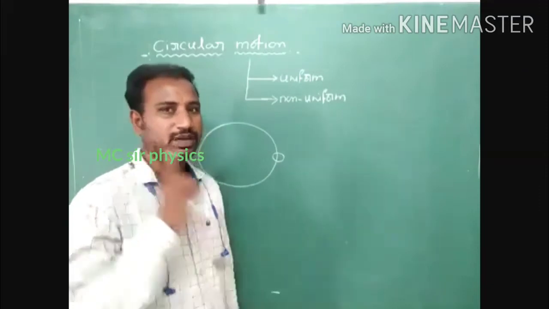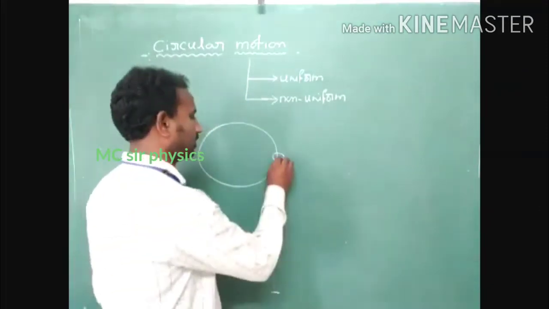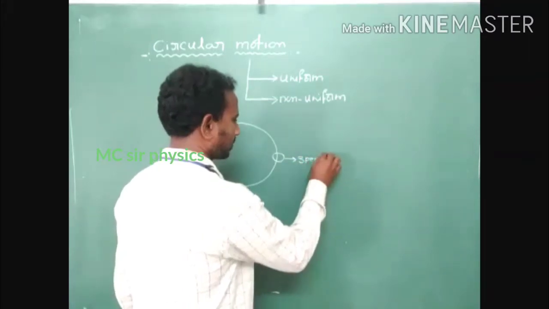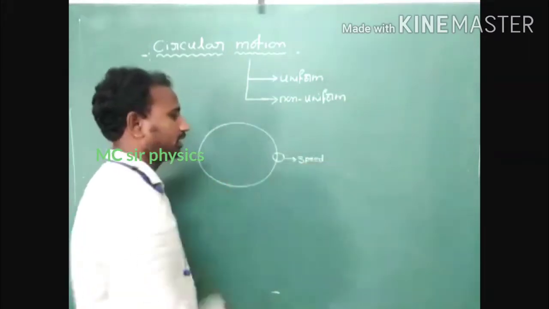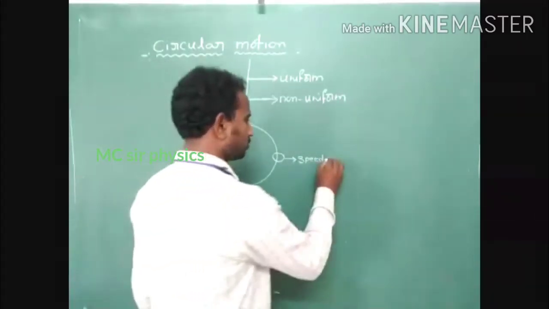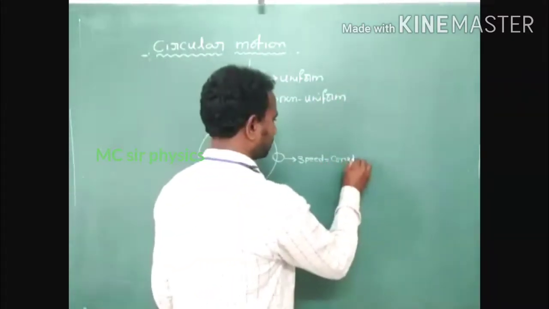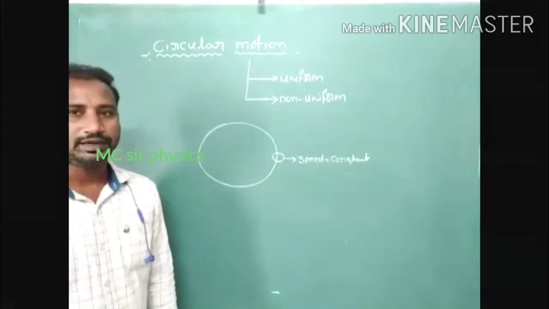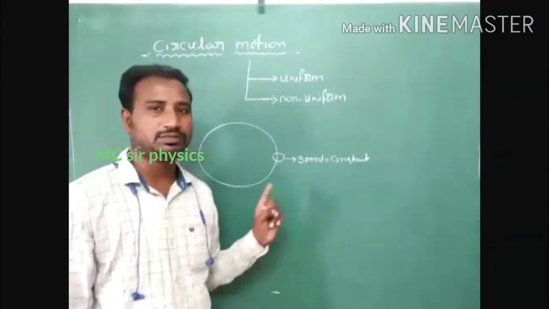Which one is constant? Speed is constant. Just identify that the speed of a body is constant in a circular path. We have to identify this point. Speed is constant. Due to that reason, we define uniform circular motion.